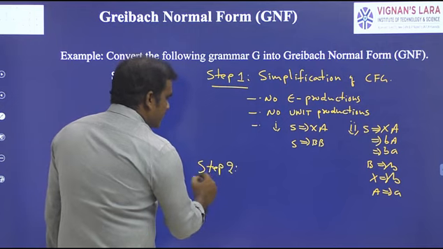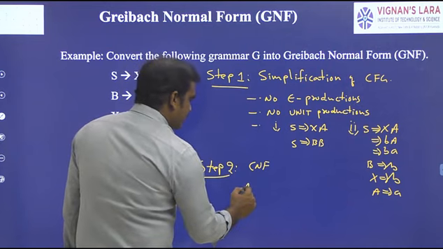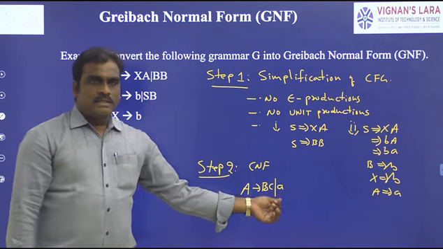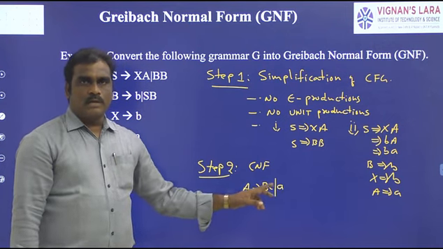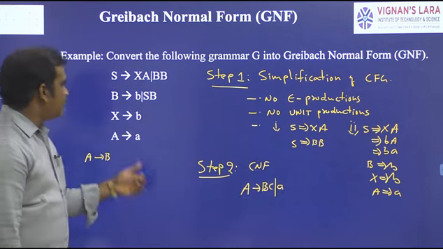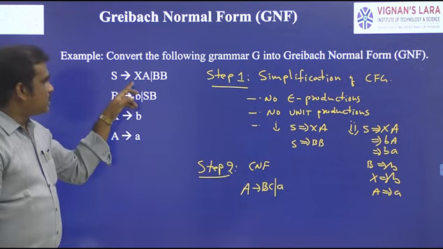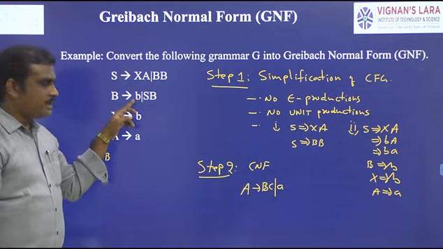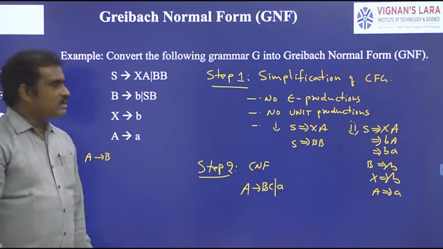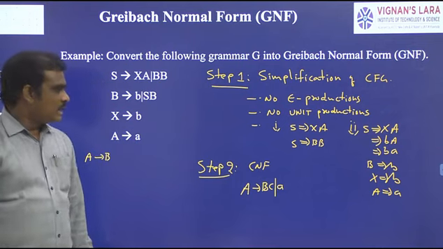CNF. What is CNF? CNF means productions of the form A to BC or A to a. That means the string length is either 1 or 2. 1 means a single terminal symbol, 2 means 2 consecutive non-terminal symbols. If you observe the given context-free grammar, it is already in CNF form: 2 non-terminals, single terminal symbol, 2 non-terminals, single terminal symbol, single terminal symbol. So the given grammar is already in CNF form.